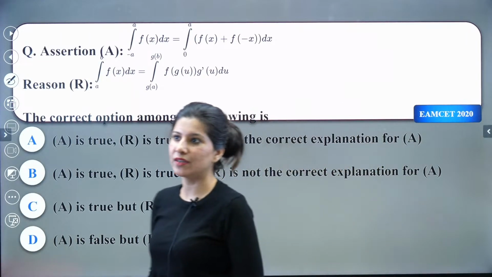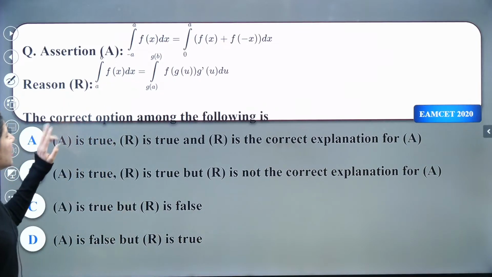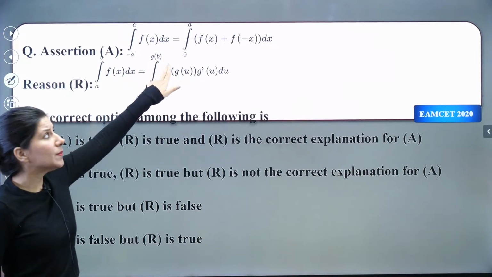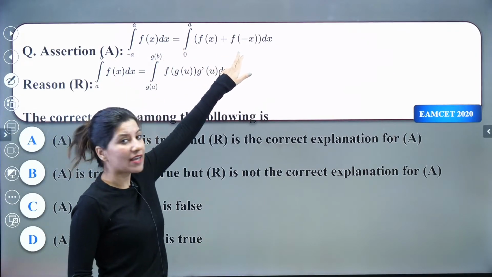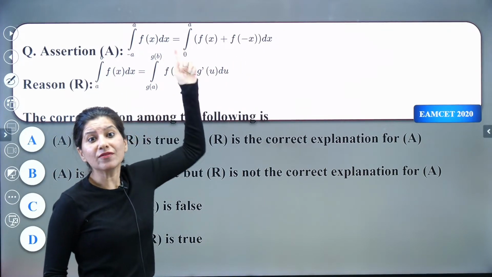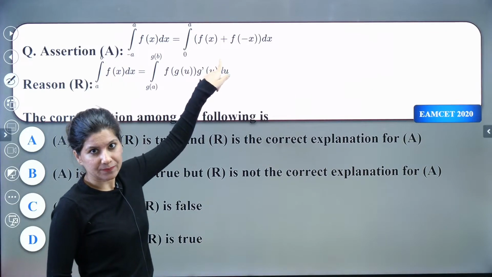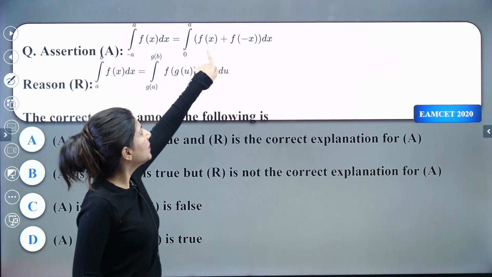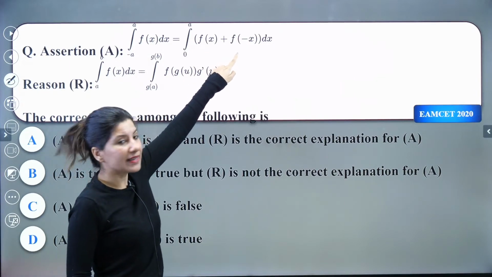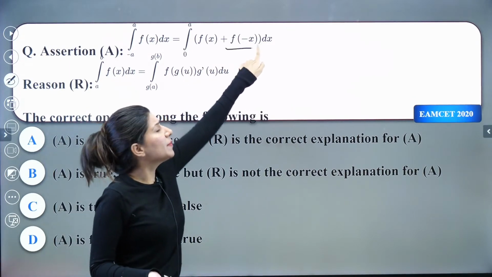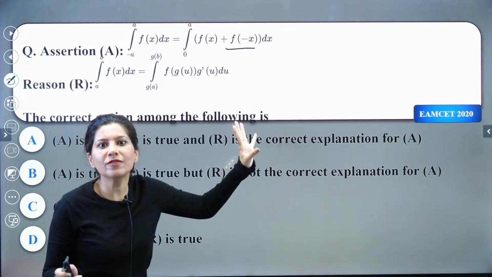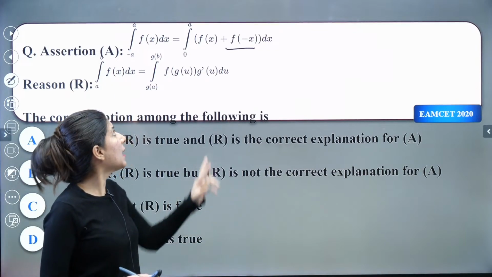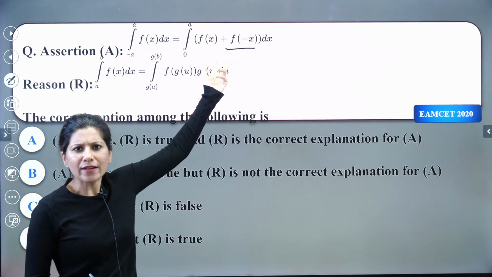Again, an assertion and reason type of question, wherein the assertion is that the integral from minus a to a of any function can be split as the integral from 0 to a of f of x plus f of minus x dx. That's when we apply the even odd property, right? If it is an odd function, then these two will cancel out. f of minus x will become minus f of x because of the odd function. So this will become 0 if it is odd. But if it is even, then what will happen? It will become double. So this is true actually, right?